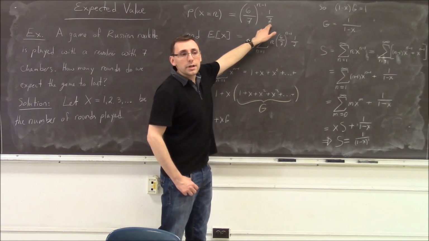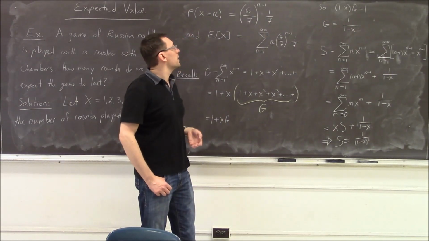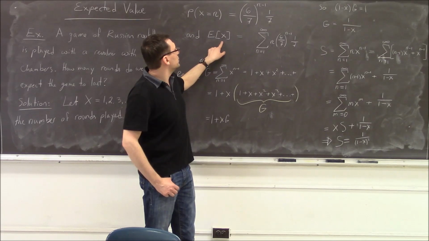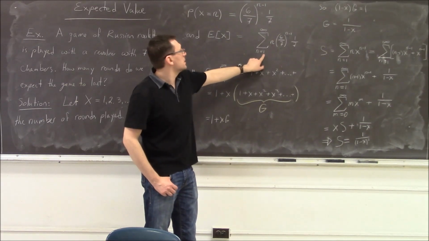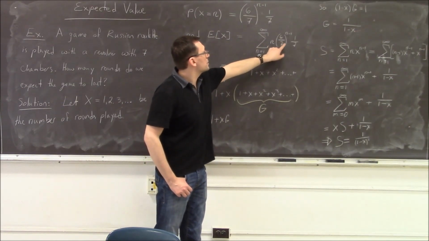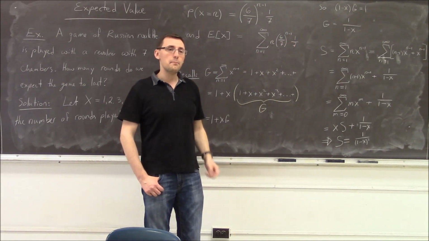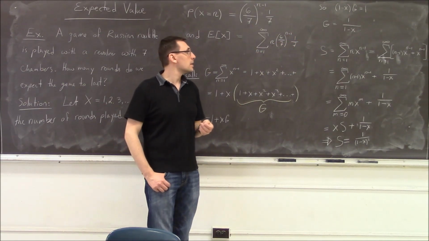Times 1 over 7, that's the probability the bullet is fired on the last round. The expected value is then this infinite series: n times 6 over 7 to the power of n minus 1 times 1 over 7. Pow pow, as the Vietnamese say.